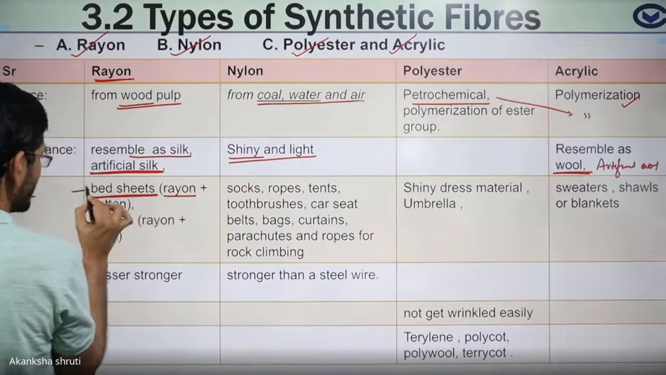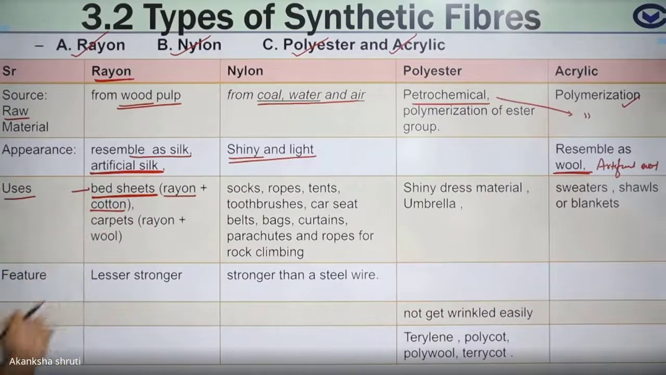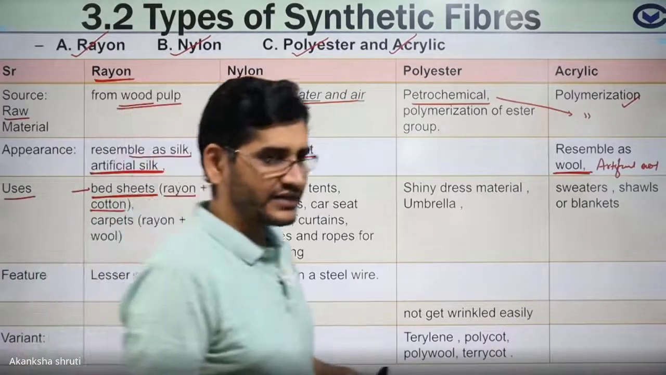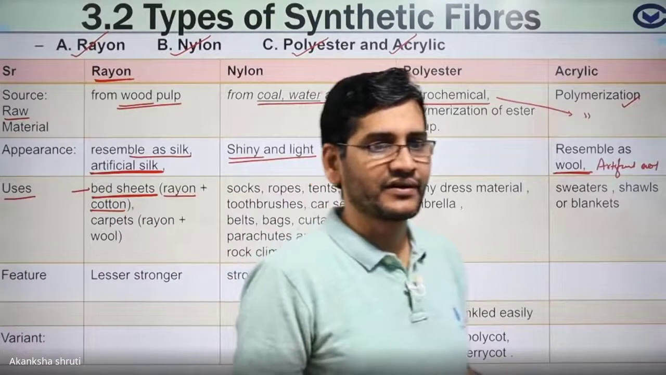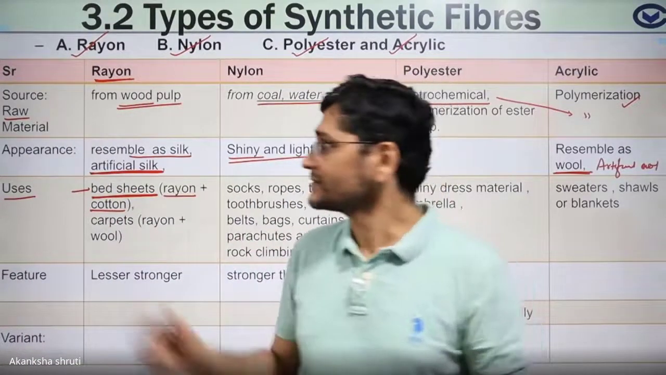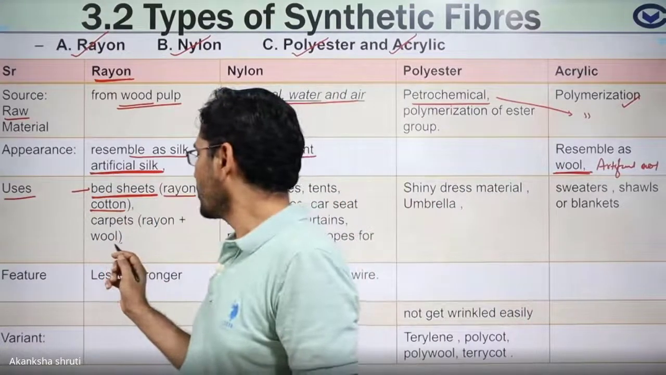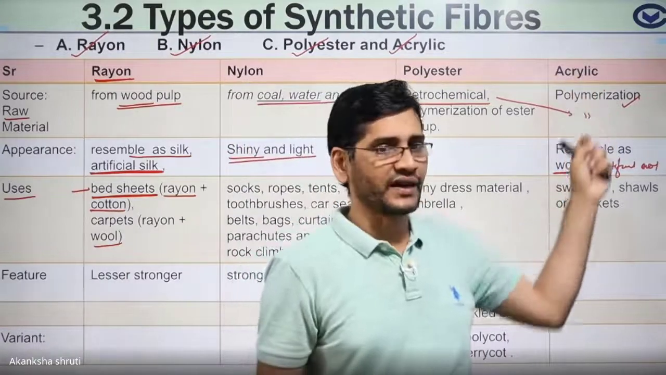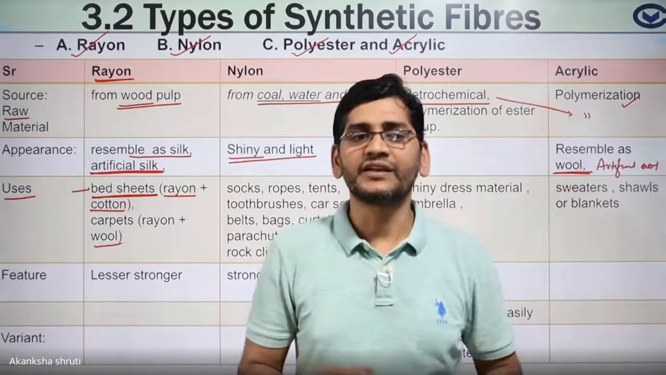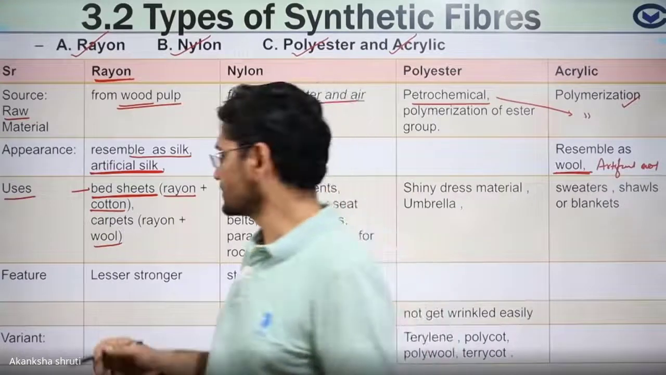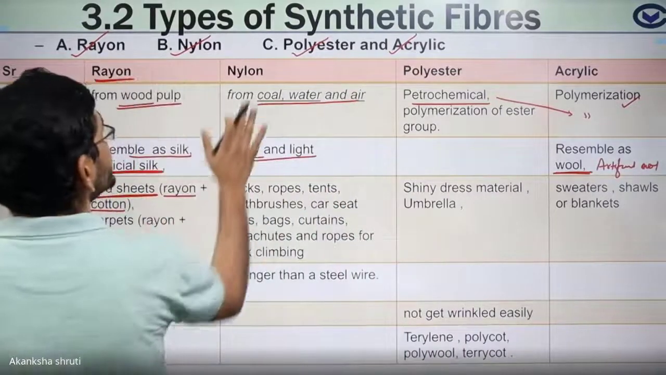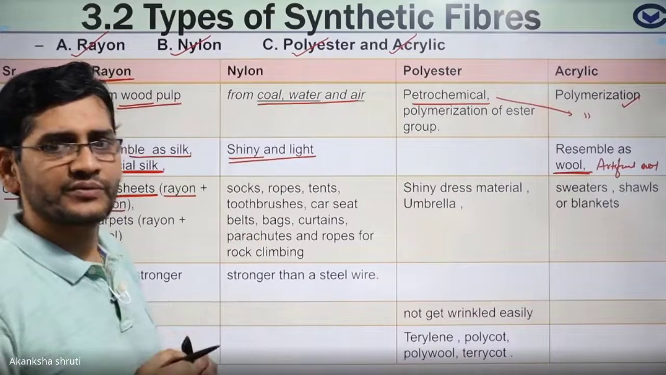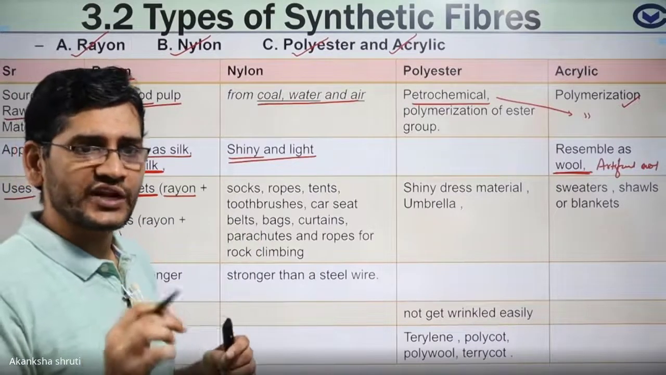It is an important one, must note down this table, students. And for the carpet, where we need more hardness and a rough thing, we mix this rayon with wool. Again, this wool may be artificial wool like acrylic or maybe the natural wool. Students, coming to nylon, nylon has another unique feature because of its strength.